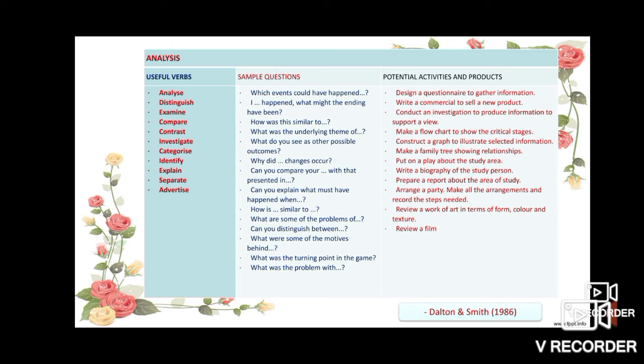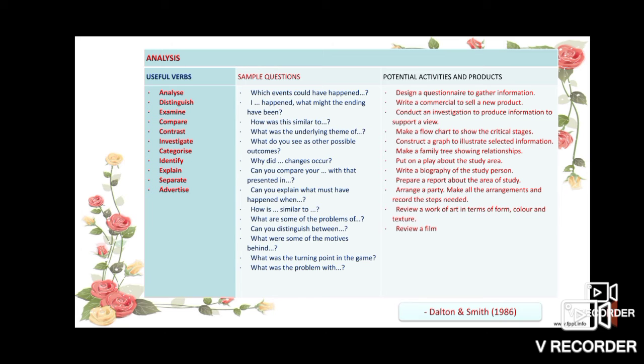Then what are the potential activities and products? Likewise, in this one, design a questionnaire to gather information. Write a commercial to sell a new product. Conduct an investigation to produce information to support your view. Make a flowchart to show the critical stages. Construct a graph to illustrate selected information. Make a family tree showing relationships. Put on a play about the study area. Write a biography of the